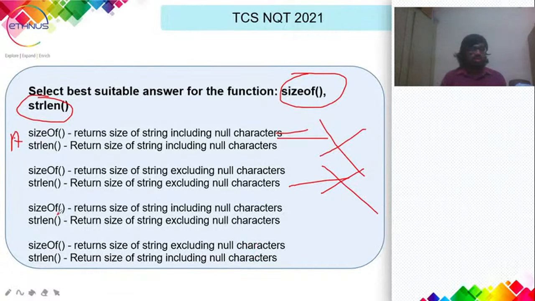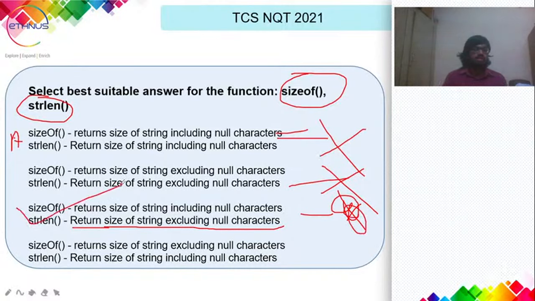And the third: sizeof returns size of string including null characters, and string length returns size of string excluding null characters. This is actually the right answer, because string length doesn't count the null characters.